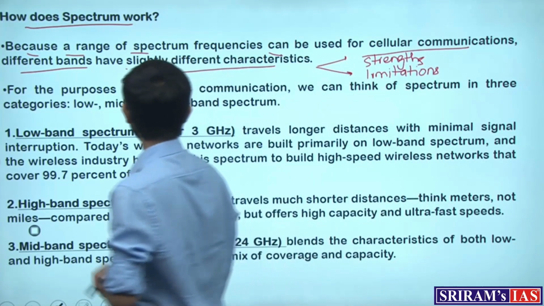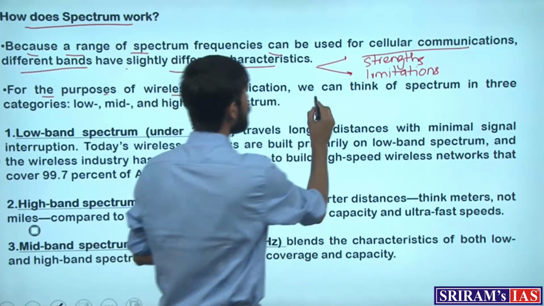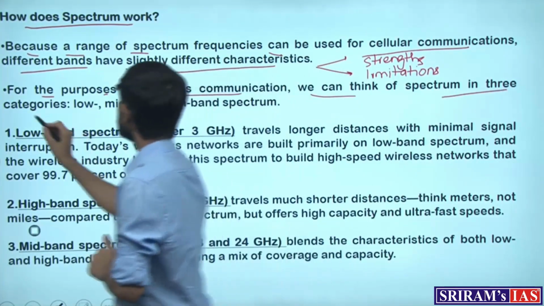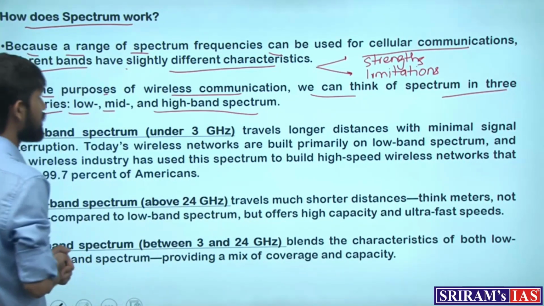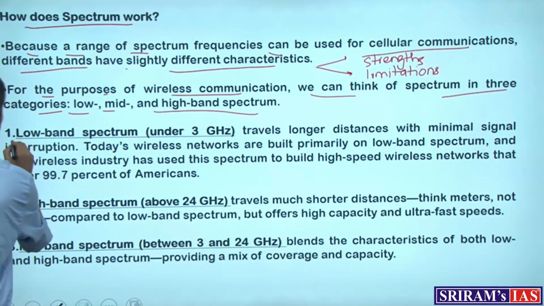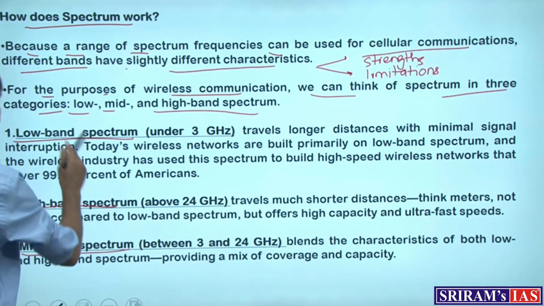For the purpose of wireless communication, we can think of spectrum in three categories: low, mid, and high band spectrum. So there are three bands: one is the low band spectrum, one is the mid band spectrum, and one is the high band spectrum.